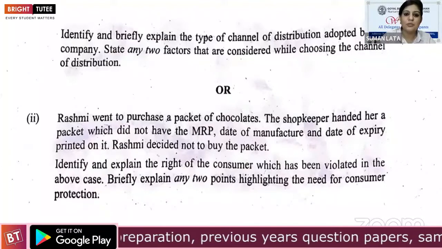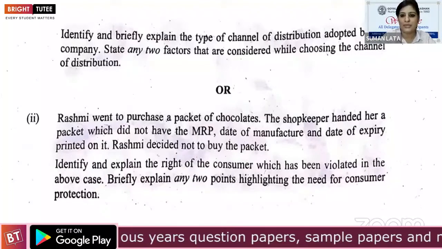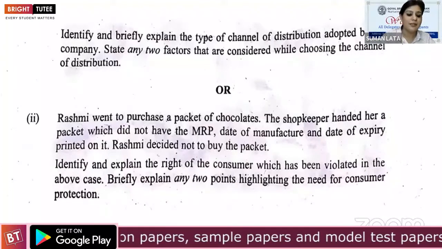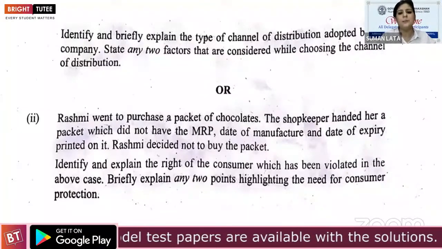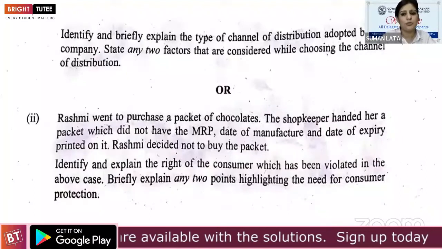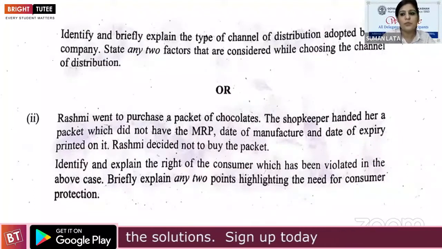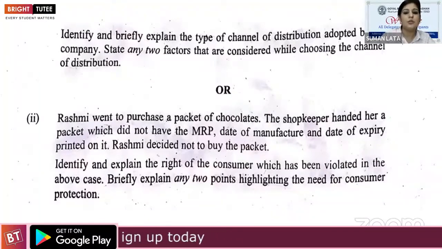For direct touch with the customers, and to keep a strong control on the market, the company is following the direct channel of distribution. Other points are also accepted if they are related to the direct channel of distribution.